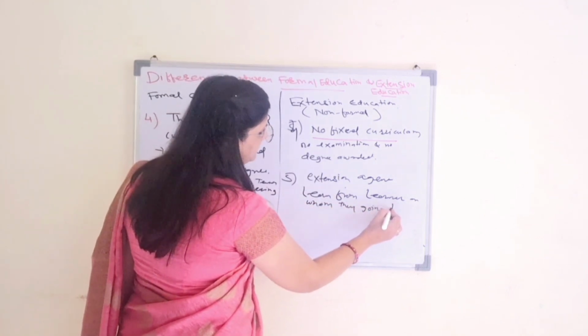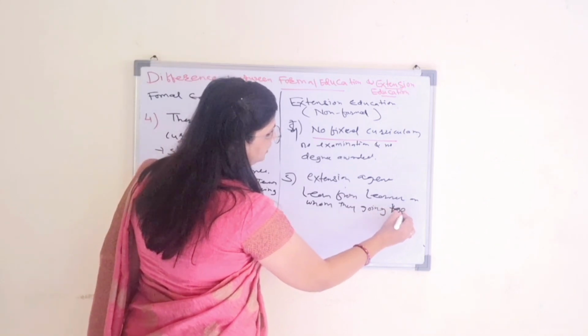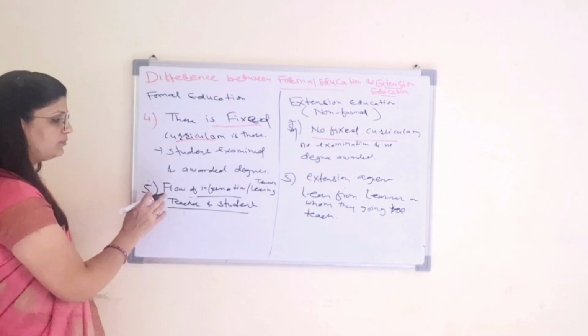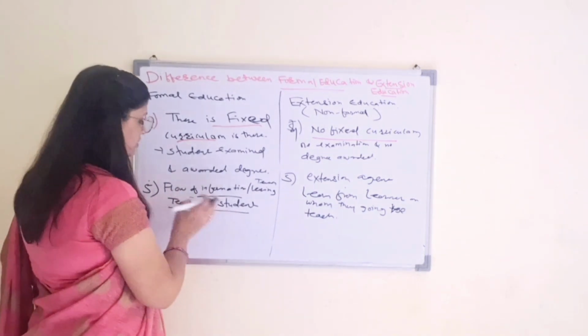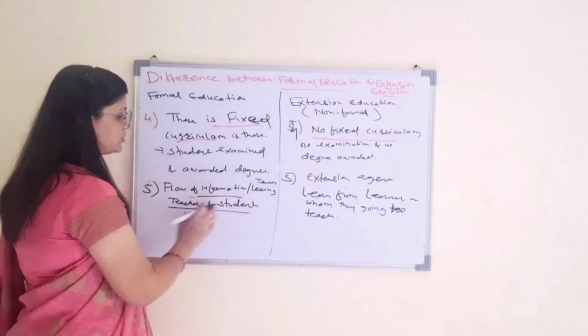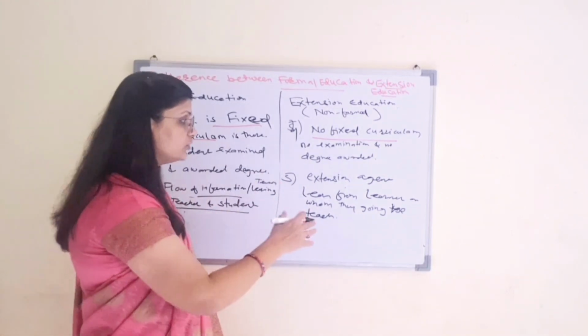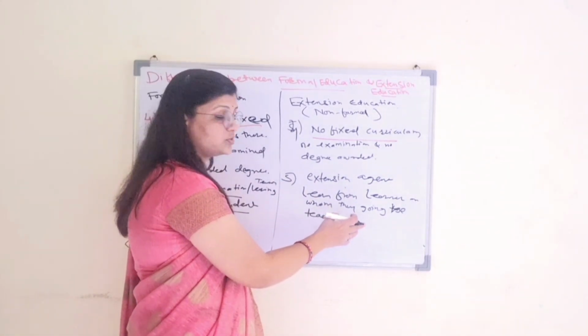So it is two-way. In formal education it is one way, from teacher to student. Here extension agents learn from the learners they teach.